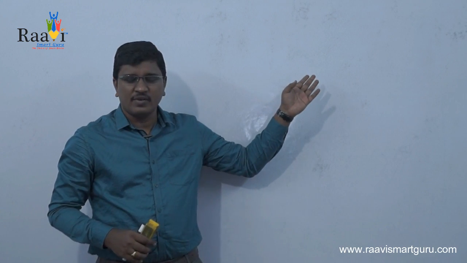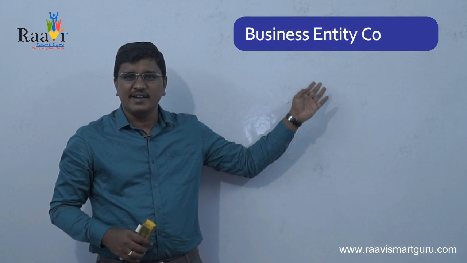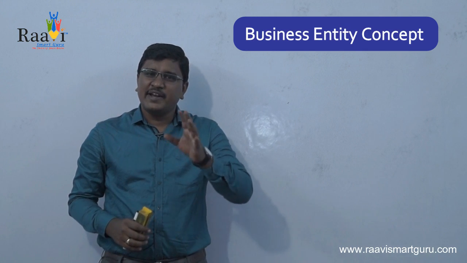If you see the first concept, that is the business entity concept. This business entity concept can also be known as the entity concept. Now what does this business entity concept say?